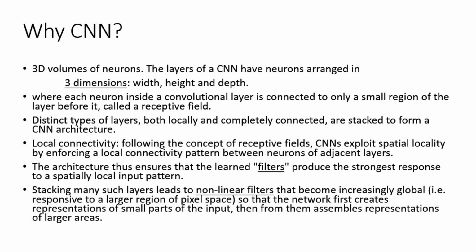Distinct types of layers, both locally and completely connected, are stacked to form a CNN architecture. Now, what is meant by local connectivity? For example, the learned filters produce the strongest response to a spatially local input pattern. If we consider the stacking of the outputs, the non-linear filters become increasingly global, so that the network first creates representations of small parts of the input, then from them assembles representations of larger areas.